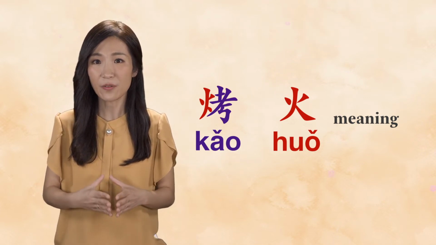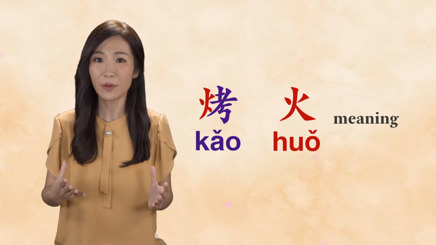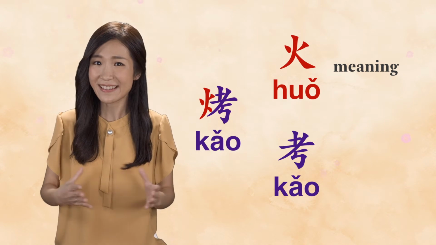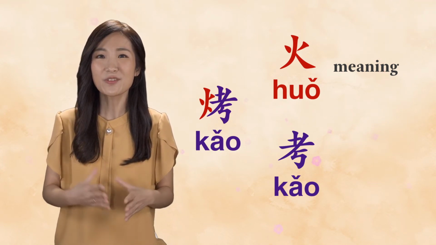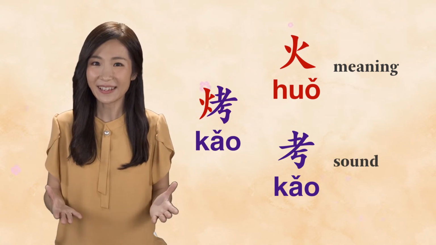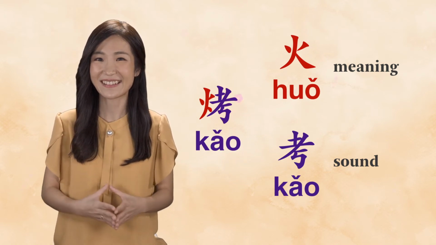If we look at the right-hand side of cow, we see the character cow, which is pronounced exactly the same as cow. And sure enough, this is the phonetic radical telling us what the new character will sound like.